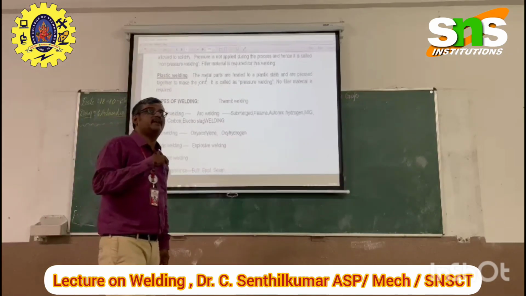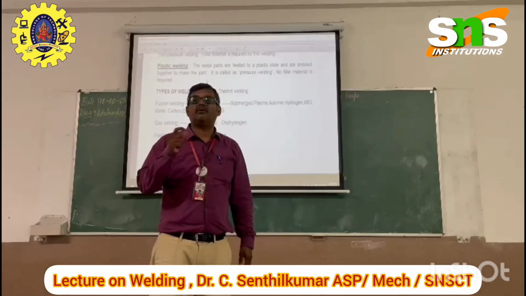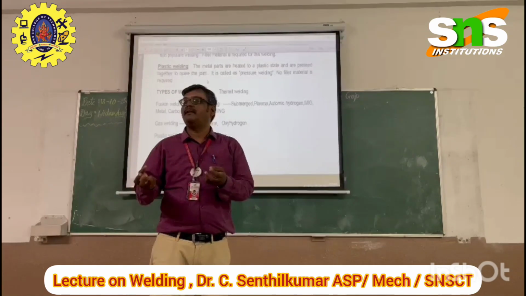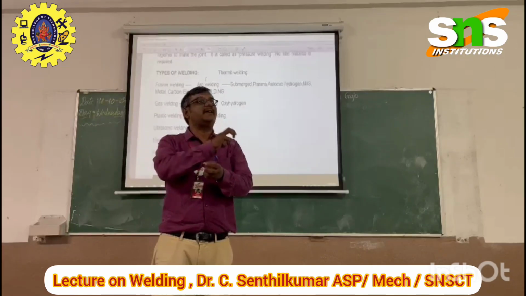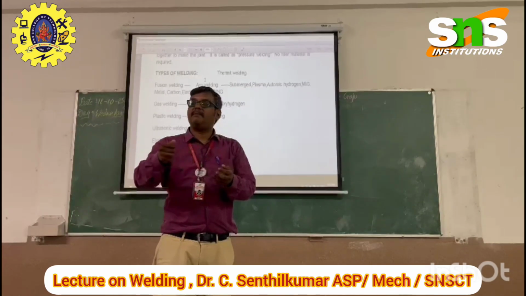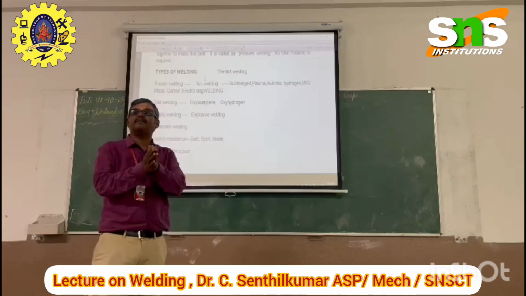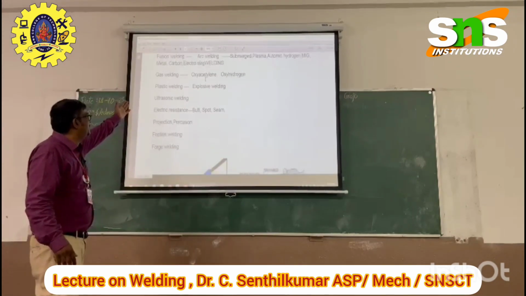Heating can be done in several ways. Gas is one of the cheapest ways. By using oxyacetylene, which creates a kind of heat gas, it can be applied over one metal, that is, welding one metal, which is then joined with the other material. So that is it with gas welding.